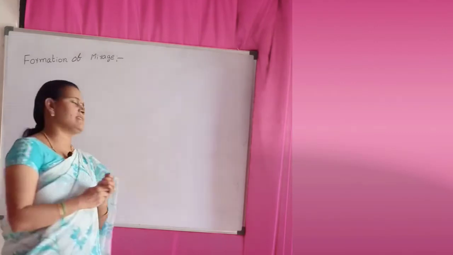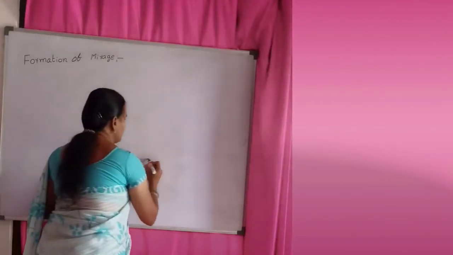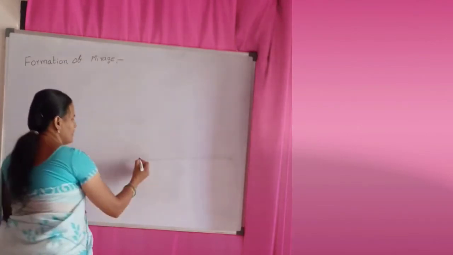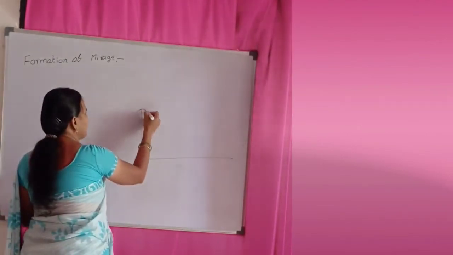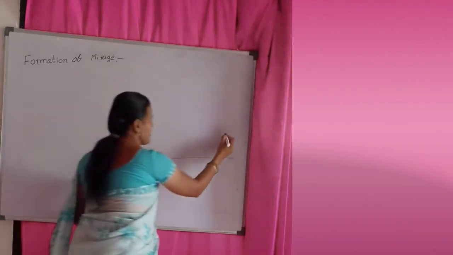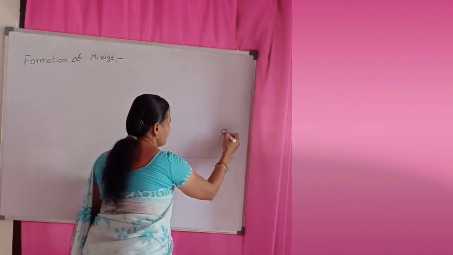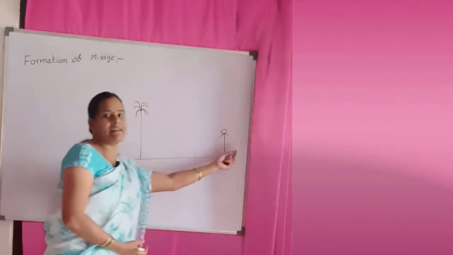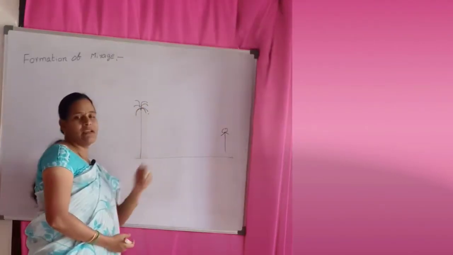Here this is the surface of the sand. A person is observing a tree in the desert.